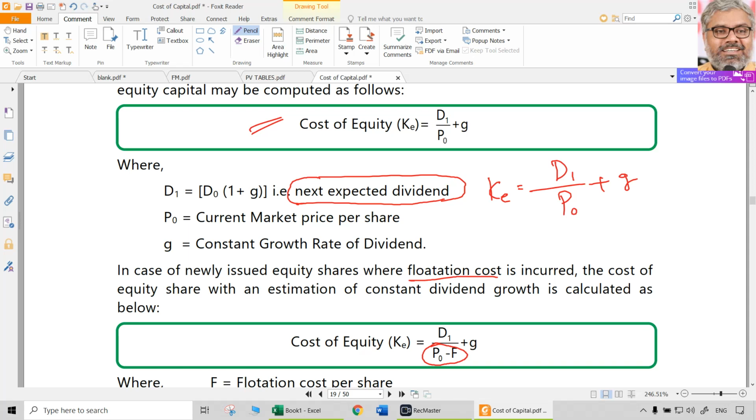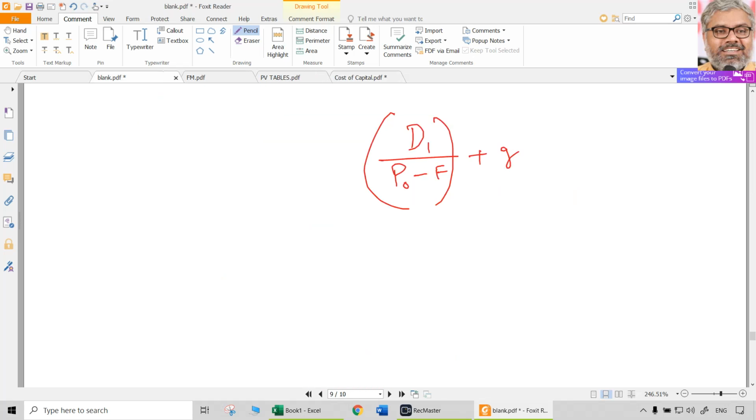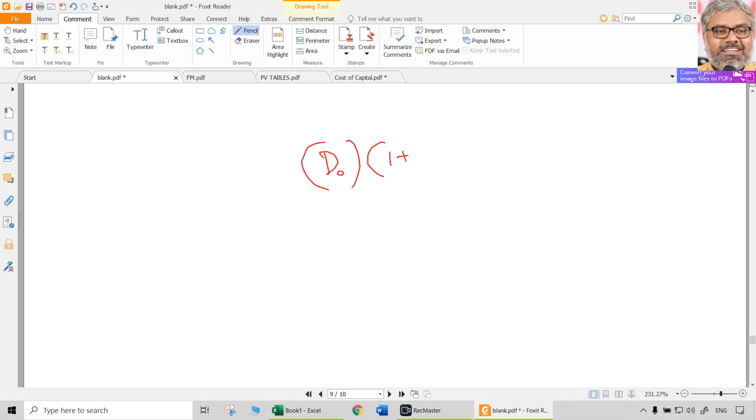How can we calculate that expectation? Not with any other methods. We already know how much the current dividend is, which is D naught. Then, with our expected growth rate, next year it will become D1. So D naught multiplied by (1 plus growth rate) will give us D1.